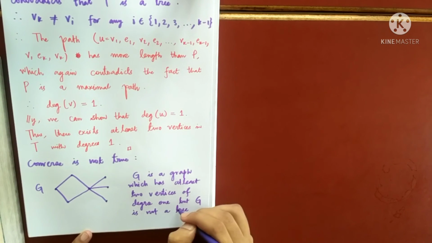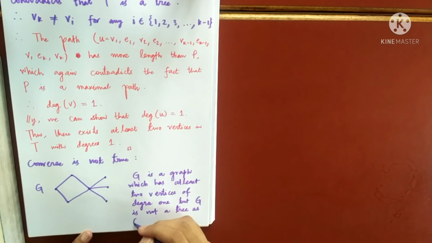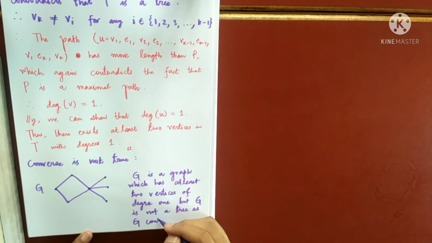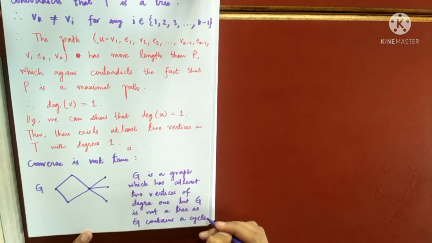Why? As G contains a cycle. As you can see a very big cycle here, right? So remember, the converse is not true. If it is a tree, then it will have at least 2 vertices of degree 1. But the converse is not true. That is, if it has 2 vertices of degree 1, it may not be a tree. Okay.